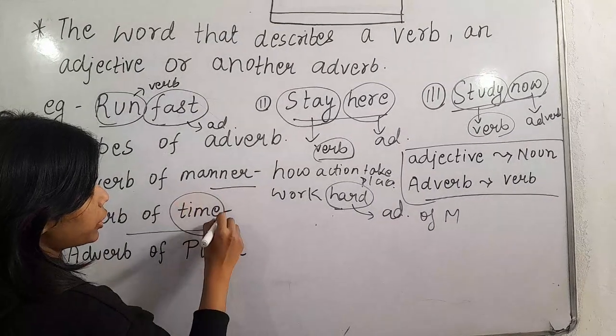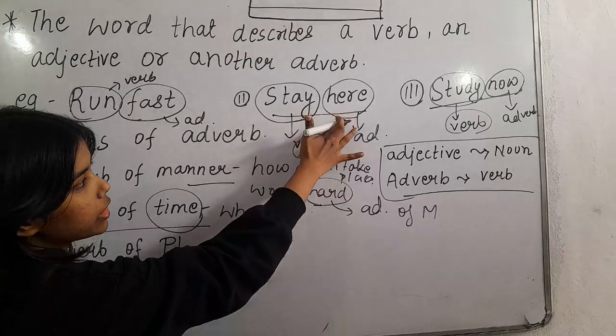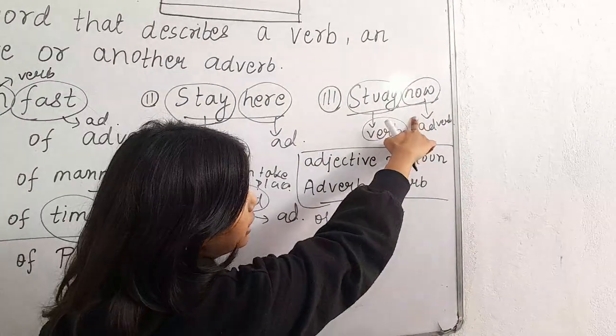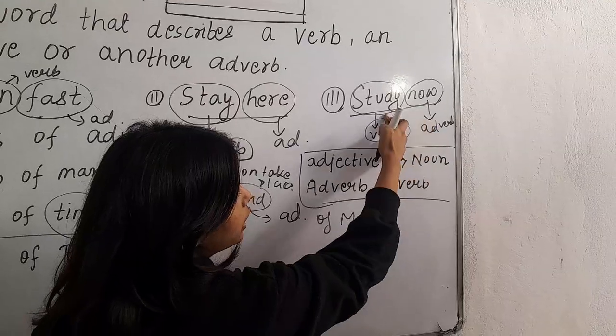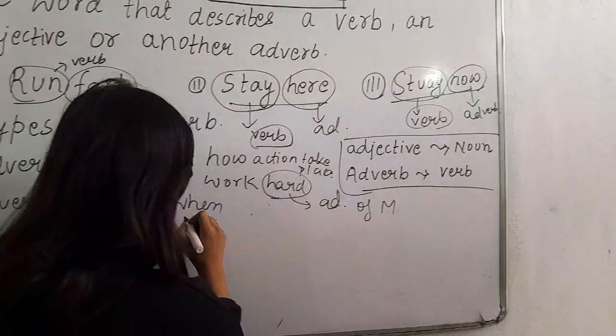Now the second one is adverb of time. It tells us about time, like when. Like look here, stay here. Study now. Here the word is telling about when you have to do that action. You have to do now. In the same way.